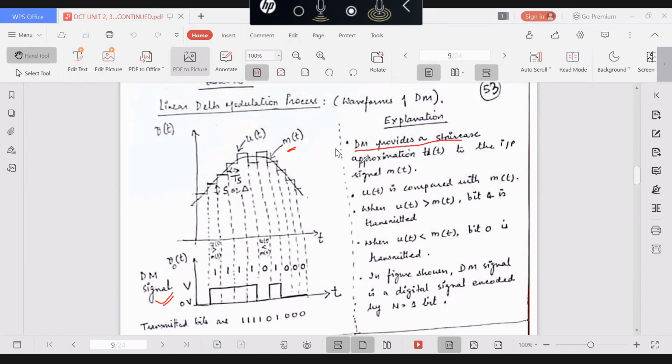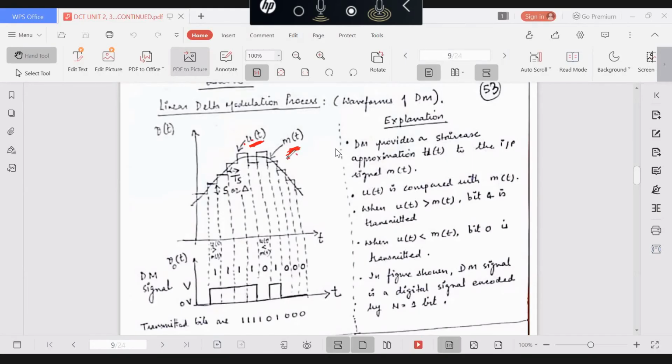Delta modulation provides a staircase approximation u of t to this analog message signal. So a delta modulator will be generating a staircase quantized signal like this, which will increase by step size delta or decrease by step size delta. Here it is increasing, again here it is decreasing. So the staircase waveform by the delta modulator increases or decreases by the step size delta in the delta modulator circuit. So now in the delta modulator circuit, we have two signals. One is the input signal, another is the staircase approximation of this input signal.